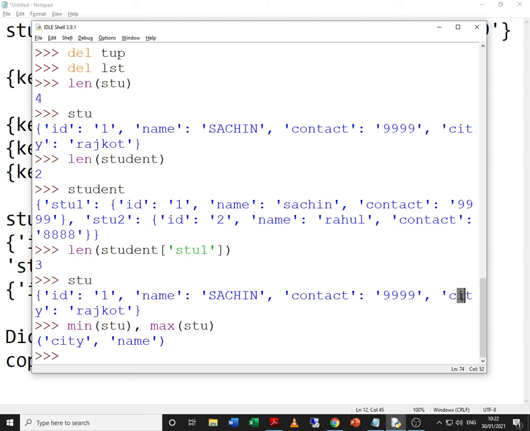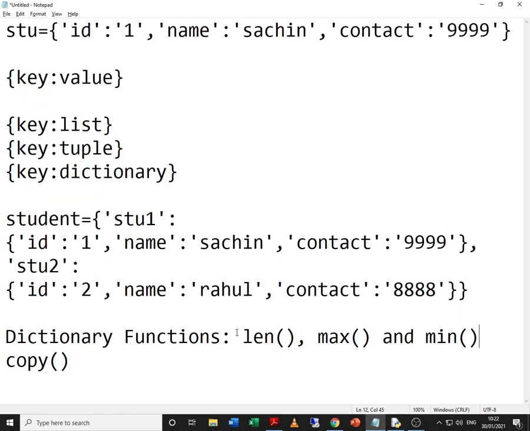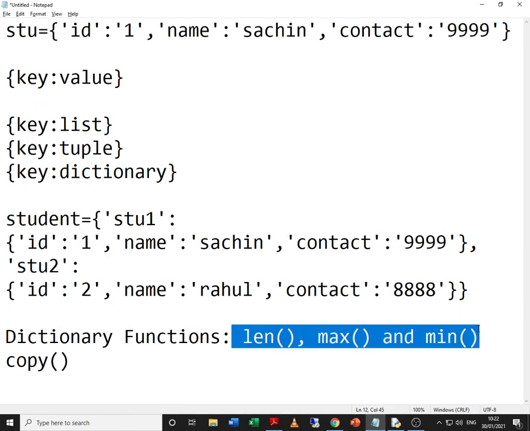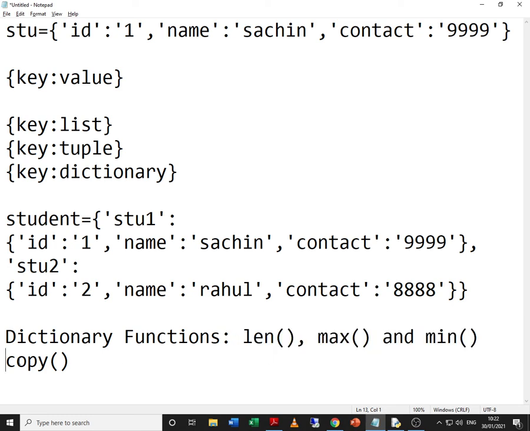Same way, when we give max, then name is going to be displayed. That means the name key is going to be displayed. Hence, all the 3 functions work on dictionary.